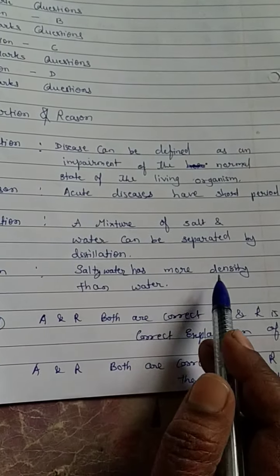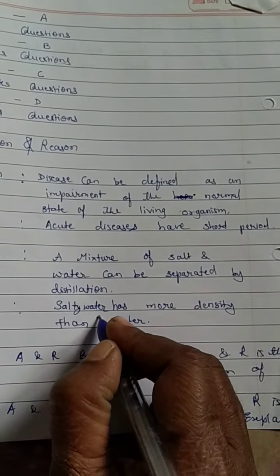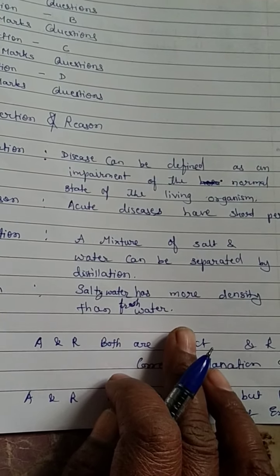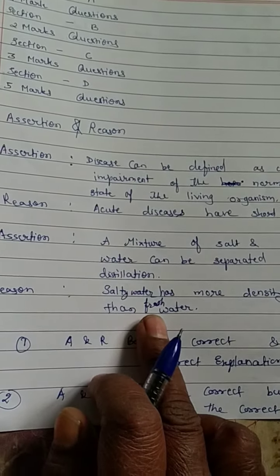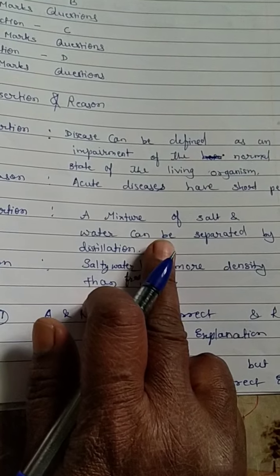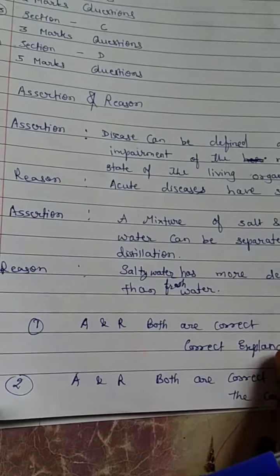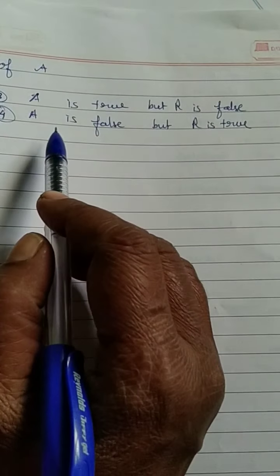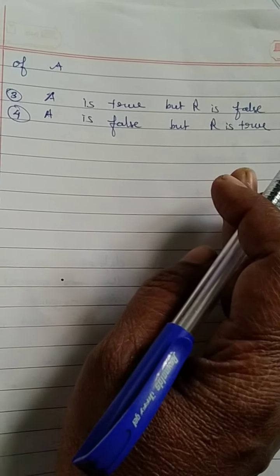Just check the second statement. Salty water has more density than water, or we can say fresh water. So this second statement is correct. We know that salty water has more density than fresh water. So reason, this statement is true, but assertion, this statement is false. So out of these four options, the correct option is the fourth one. A is false, but R is true.